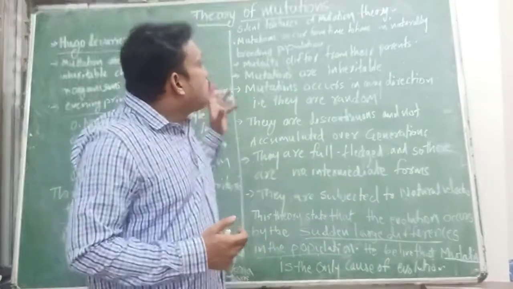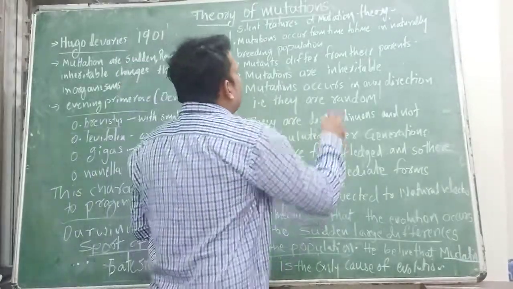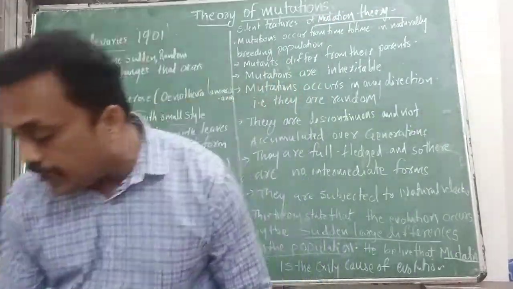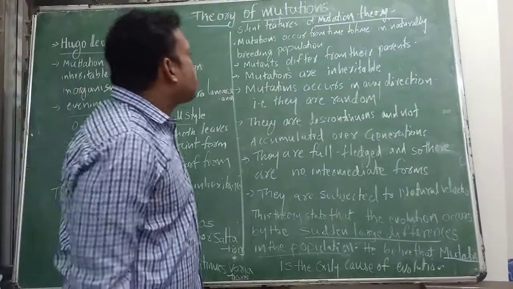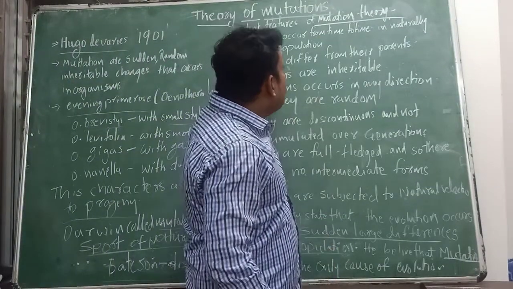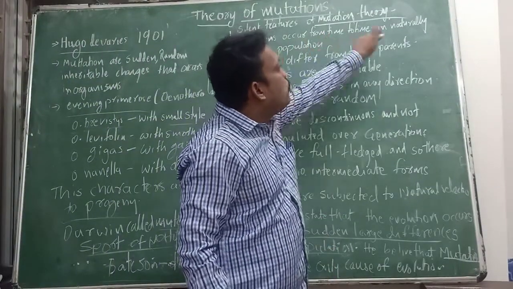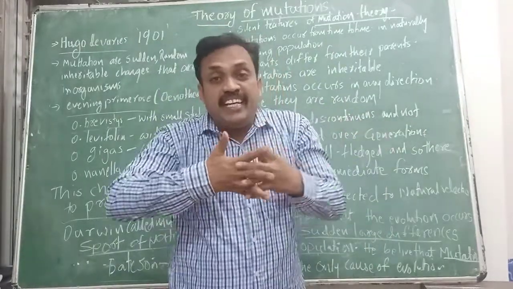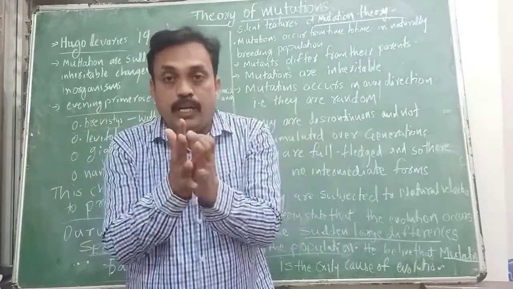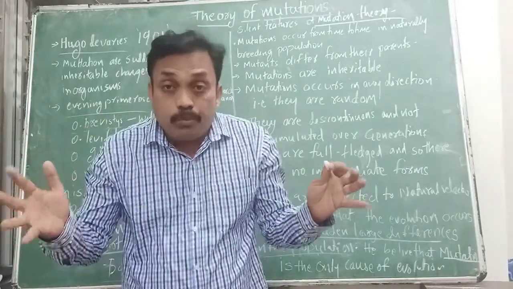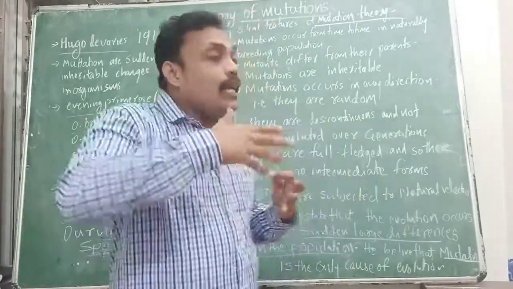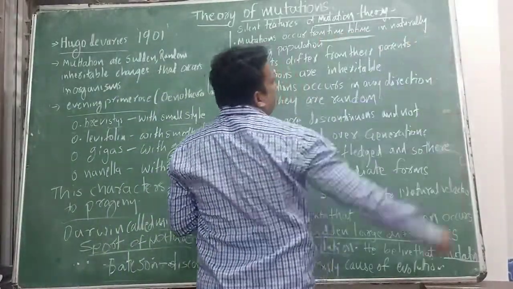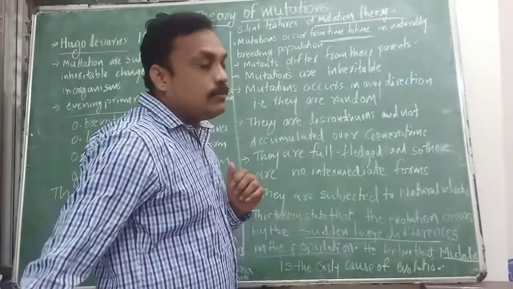Okay, what are the salient features of mutation theory? In mutation theory, mutations occur from time to time in natural breeding populations, which are breeding naturally, not artificially. In them, mutations occur time to time, period to period.